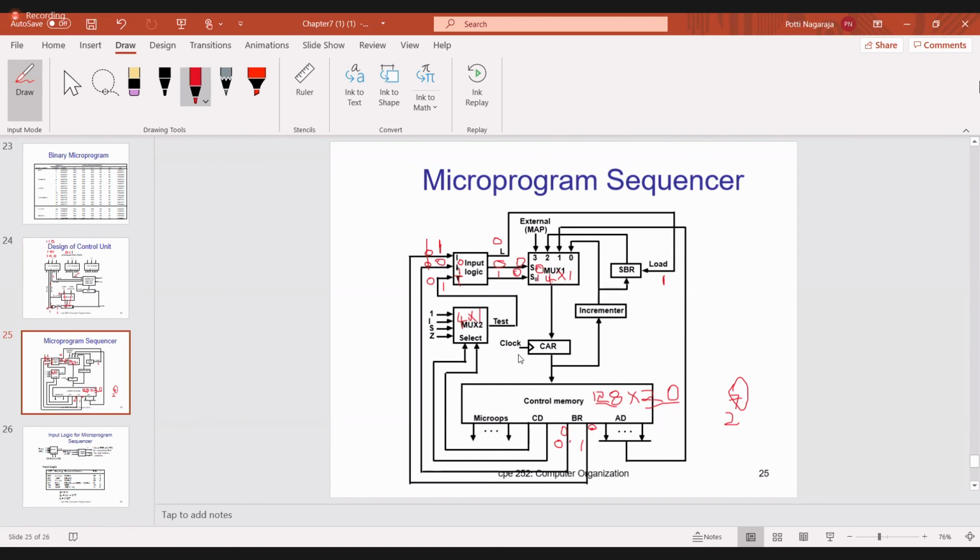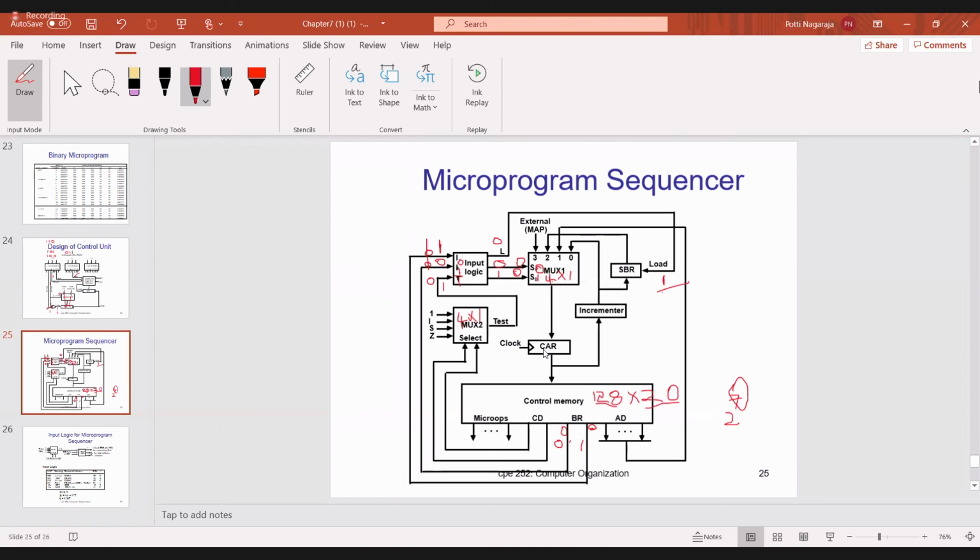But before that, what we will do? This CAR will be incremented by 1 and we will store that value in the subroutine register. Do you understand? CAR contains previously some value, no? That will be incremented and that will be stored in the subroutine register. Why is it stored in the subroutine register? Because load is active. Load is 1. When load is 1, the SBR can take the content. So CAR register incremented by 1 will be transferred to the subroutine register. Then this new address content will be transferred through the first input line. From that, it will be transferred to the CAR register.